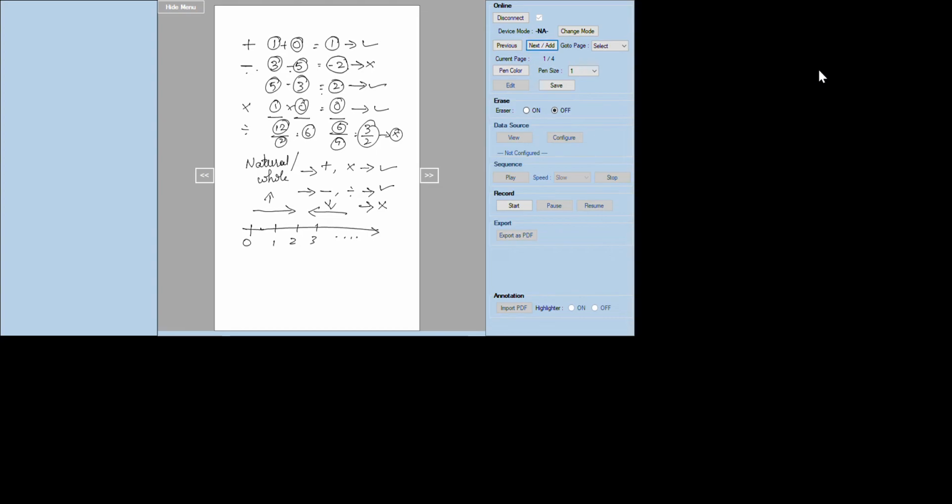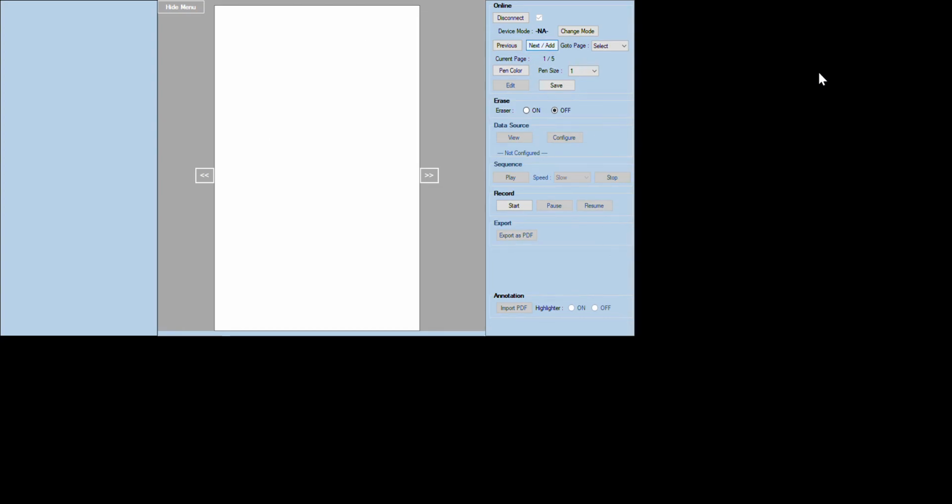Next, we have already seen the positive numbers. All the positive numbers including 0 come under either natural numbers or whole numbers. Now what about negative numbers? It is not always possible to subtract a number from another.